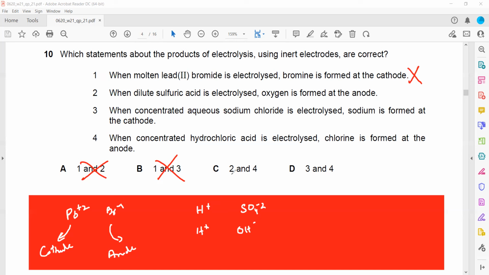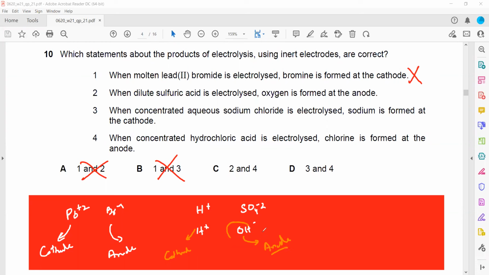Hydrogen ions are positive, so they move towards the cathode. Sulfate, nitrate, and carbonate ions never move. The hydroxide ions are negative ions, so they will move towards the anode.